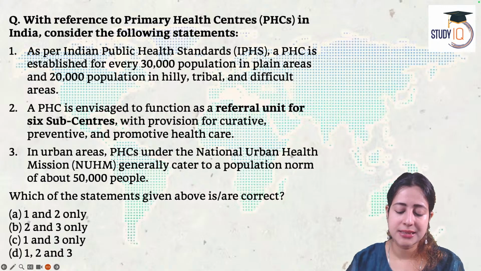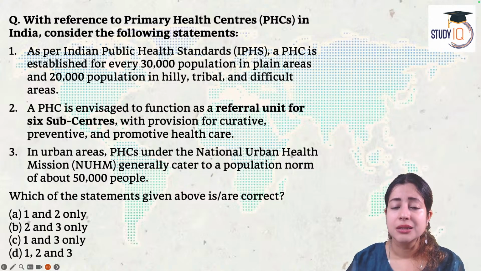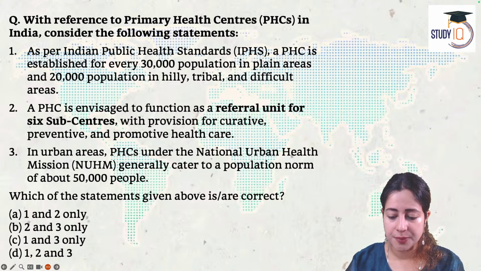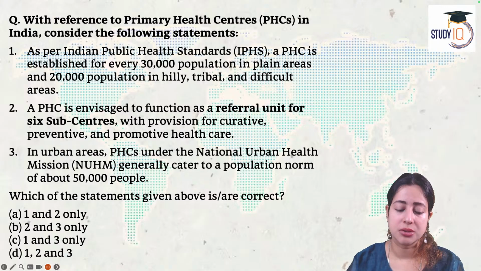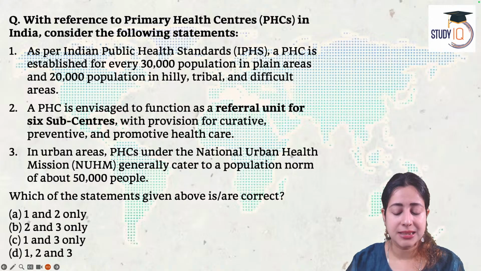Two, a primary health center is created to function as a referral unit for 6 sub-centers with a provision for curative, preventive and promotive healthcare. And 3, in urban areas, under the National Urban Health Mission, NUHM, generally, the PHCs cater to a population of about 50,000 people.